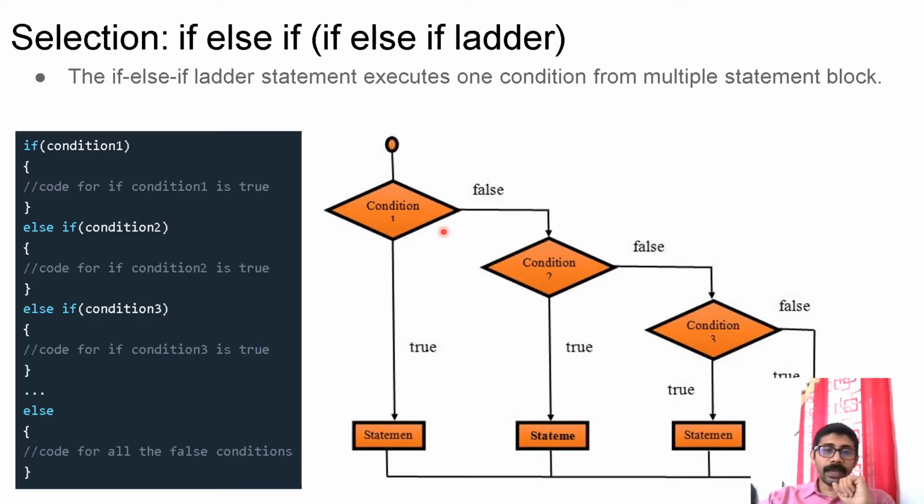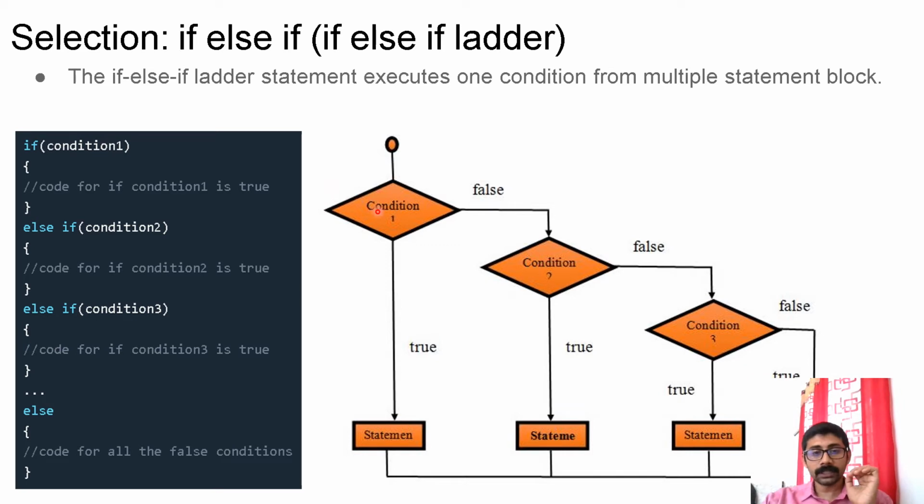Next one is if else if, that means the if else if ladder. Here the first condition will be checked. If the condition is true, then this body will be executed and the control will go out of the entire ladder. If the first condition is false, then it will check the second condition. If the second condition is false, it will check the third condition. Whenever one condition is satisfied, it will execute that body, then control will go out of the ladder.